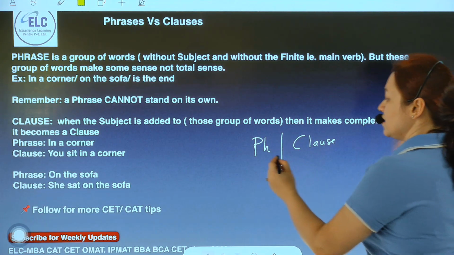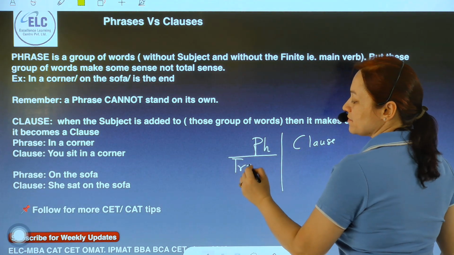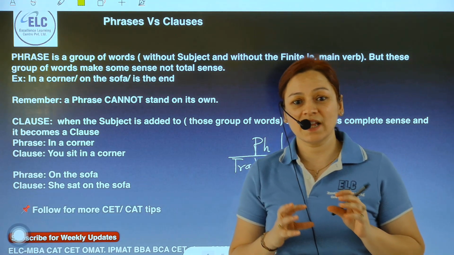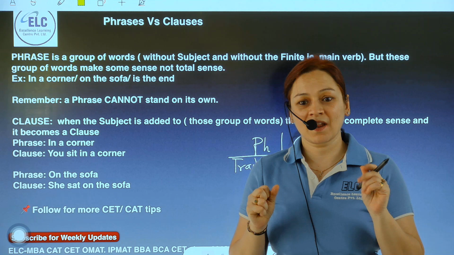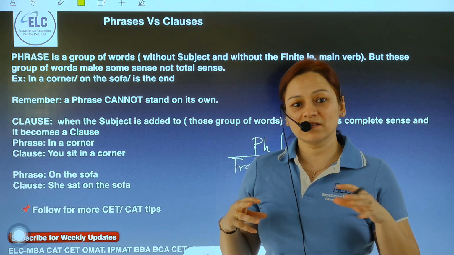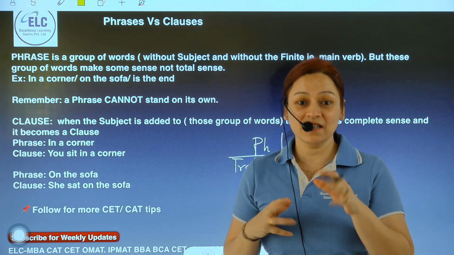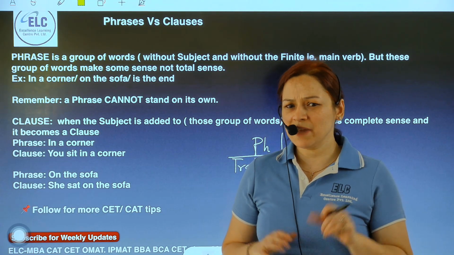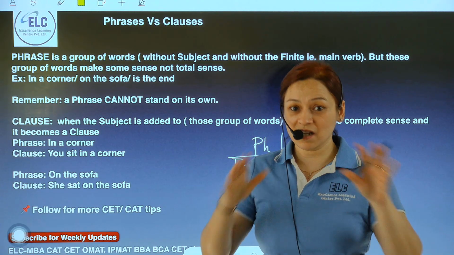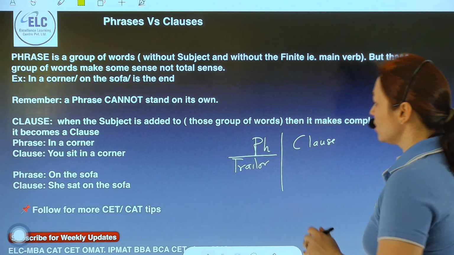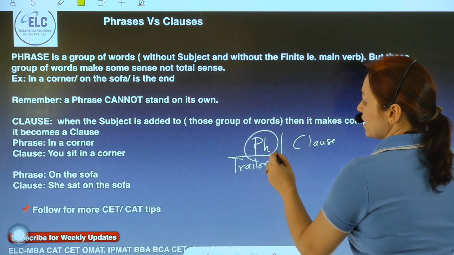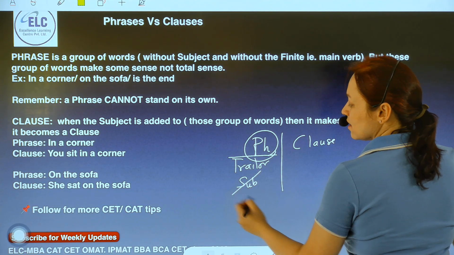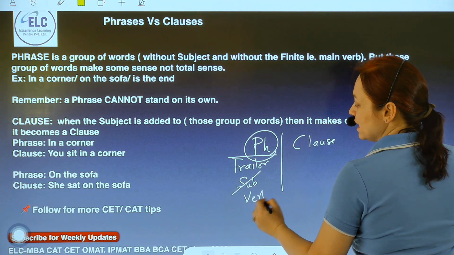A phrase is like a trailer of the movie. In a trailer, you are shown some strong action scenes which intrigue you to watch the movie. It makes some sense, but not the complete movie. So, a phrase is very much like the trailer where the main hero, that is, the subject or the main verb in the sentence, is missing.